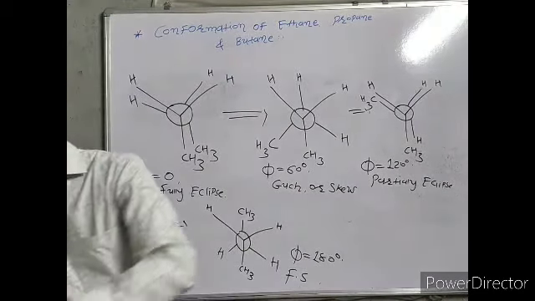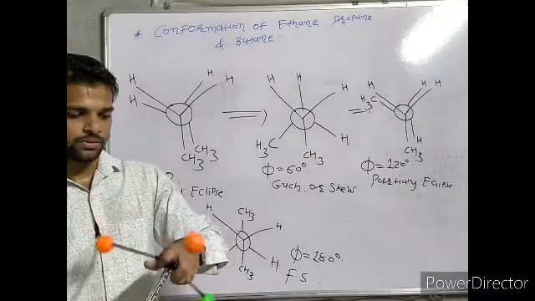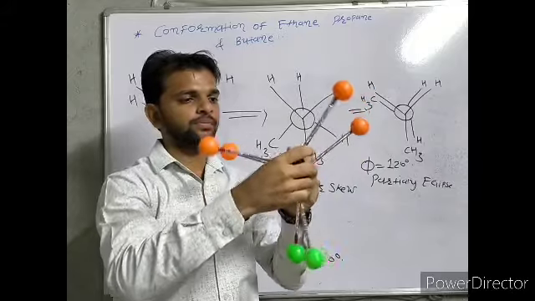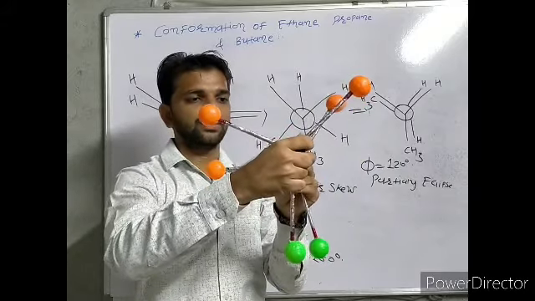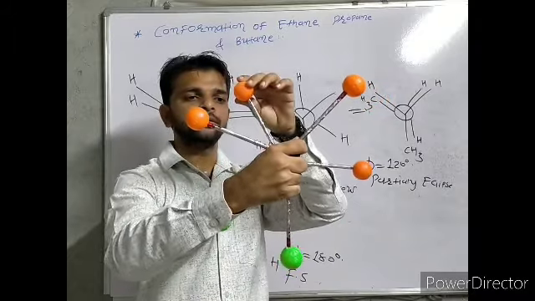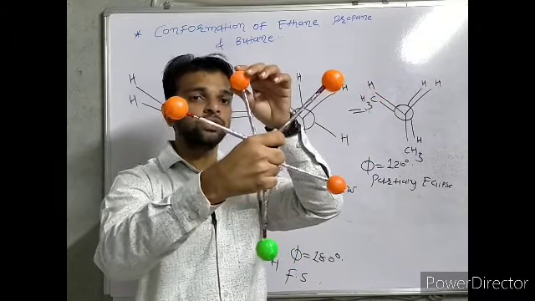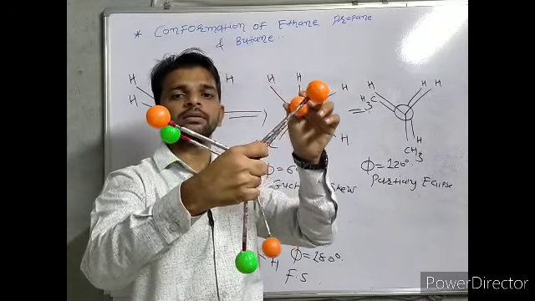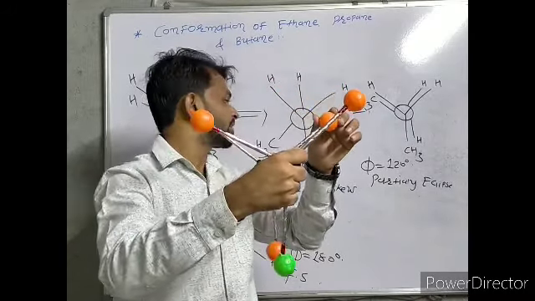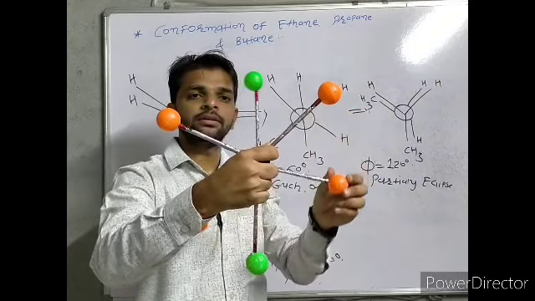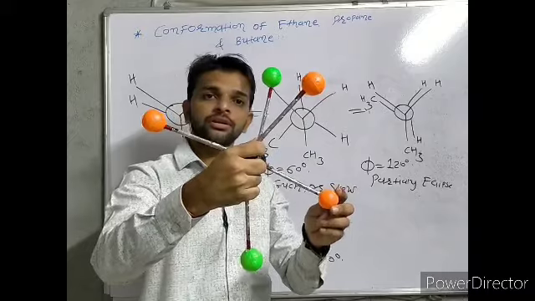Again, this is phi equal to 0. We rotate by 60 degrees, then it is known as skew. We rotate by 120 degrees, then it is partial eclipse. We rotate by 180 degrees, then it's fully staggered.